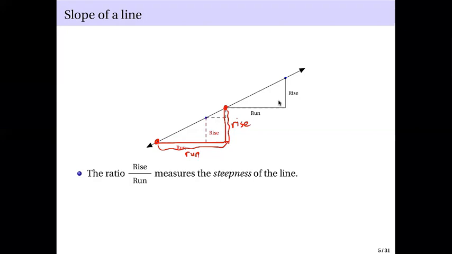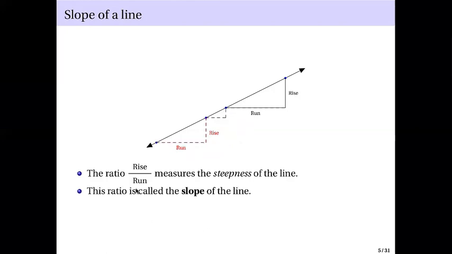So it's fixed if these points lie on the same line. It's a fixed ratio, and that ratio measures the steepness of the line. Now, since this ratio is fixed, we can give it a name. The name of that ratio is the slope of the line. So this rise over run in here is called the slope of the line.